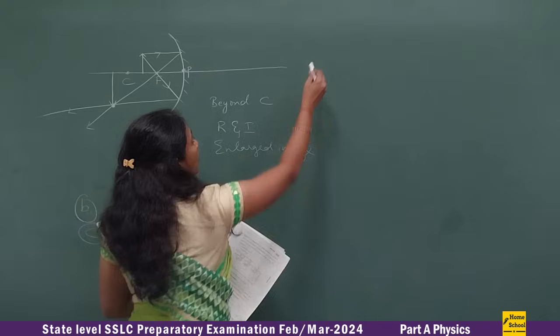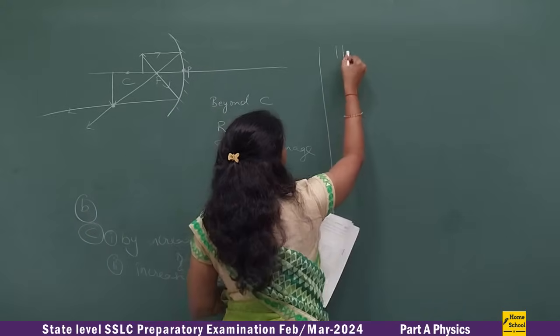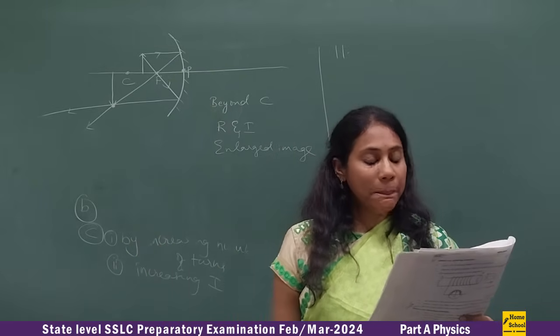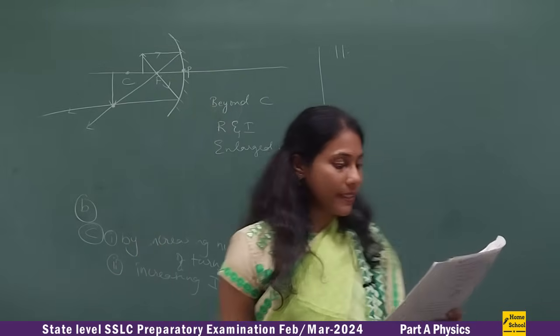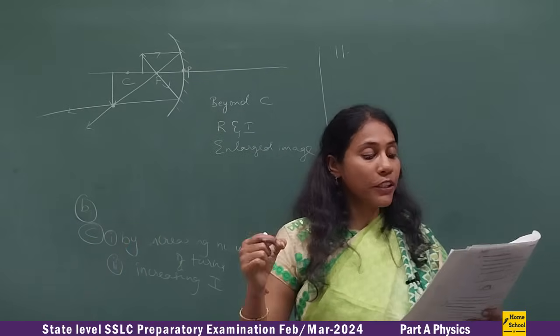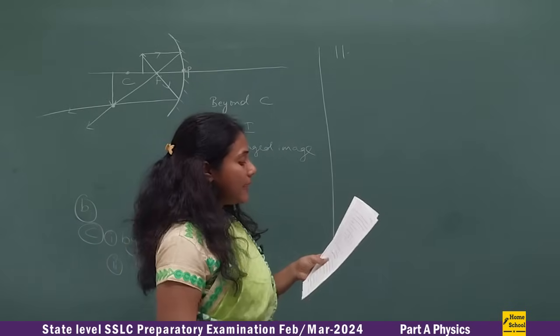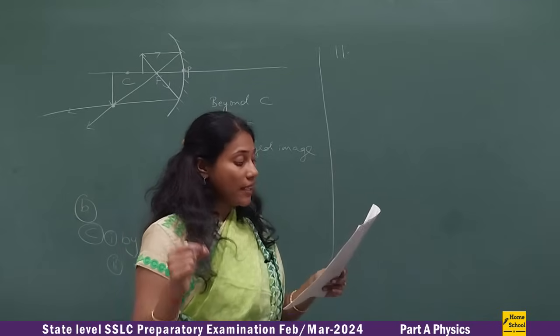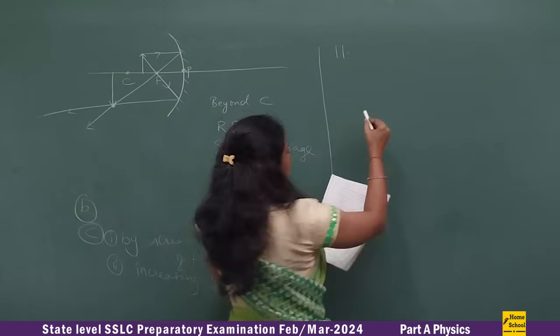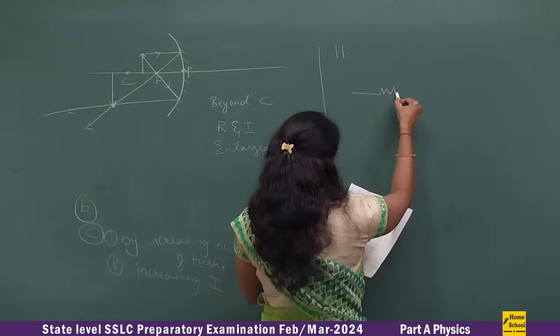Now coming to question number 11, a very simple problem from electricity, I can say. They have given a circuit diagram, and what they are asking you is to calculate the total resistance of the circuit. First let me draw the circuit diagram.